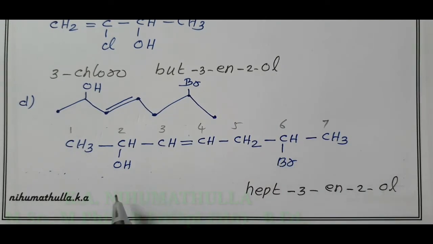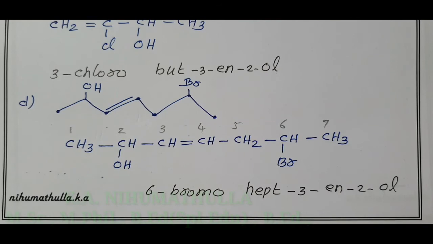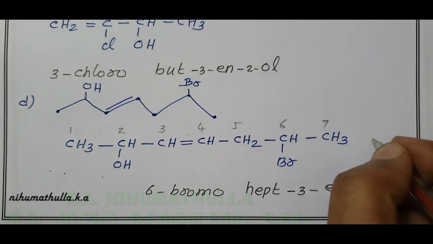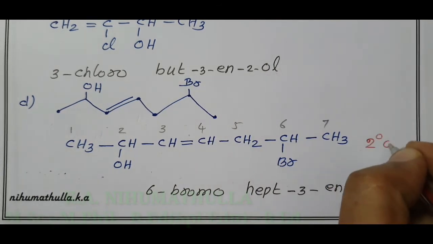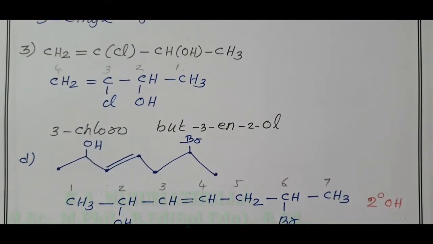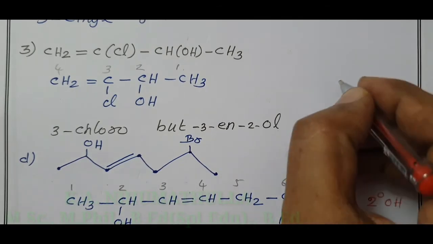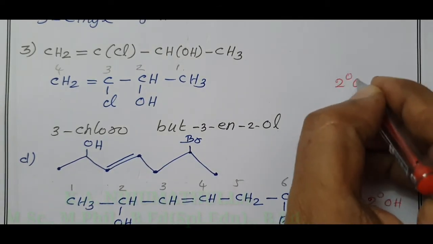And in the sixth carbon one bromo is present. Bromo should be written as prefix. Here OH is attached to CH. Therefore this alcohol comes under secondary alcohol. And in the above example also OH is attached to CH. Therefore this alcohol comes under secondary alcohol.